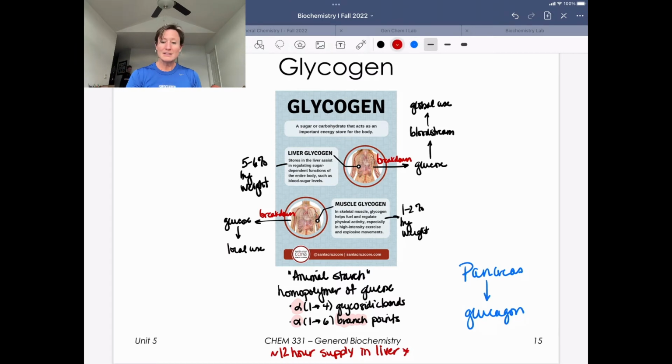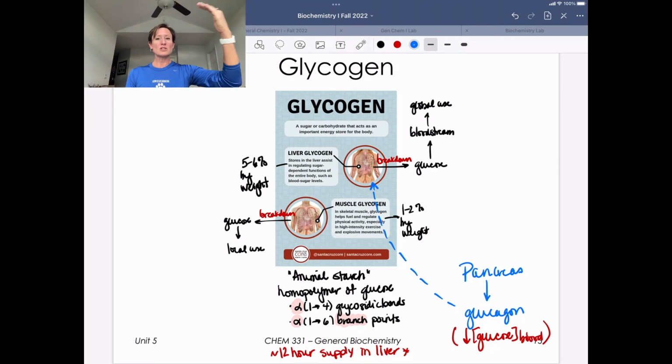So glucagon is again a signal for low blood sugar. It is going to be produced when we've got low blood sugar. Low blood sugar, pancreas secretes glucagon. Now importantly, glucagon is going to interact with receptors on the liver, and that's going to be an external signal for the liver to break down glycogen to free glucose, release that glucose to the bloodstream, and help remedy that low blood sugar situation.